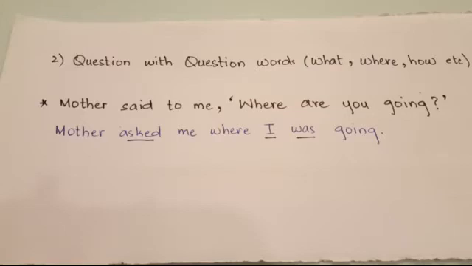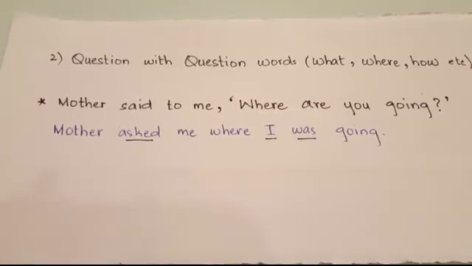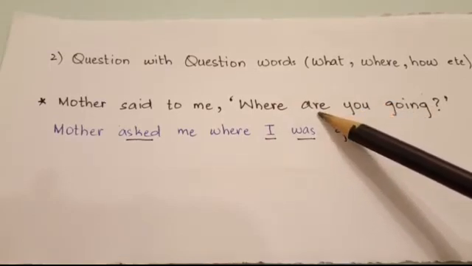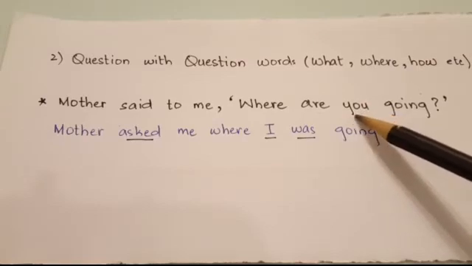Third change that we have made here is of the tense. That is, initially was in present tense, so present changes into past. Initially are was used in the sentence. For the reported speech, we are going to use was. Fourth change that we are going to notice is of the position of the helping verb. Initially, the helping verb was used before the subject. If you look up here, are was used before the subject, which was you there.